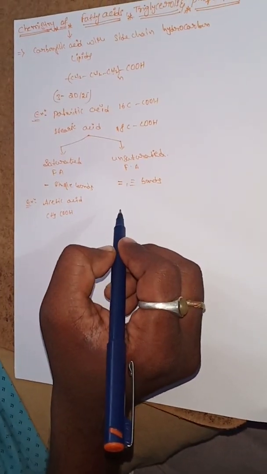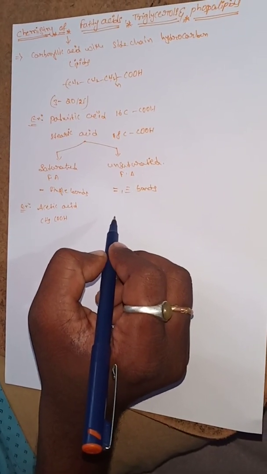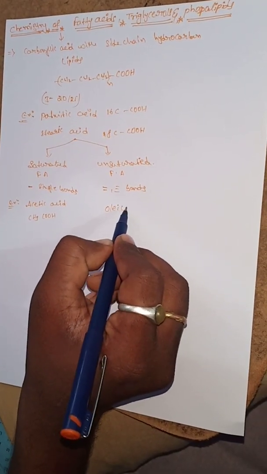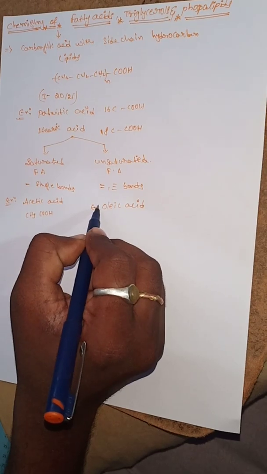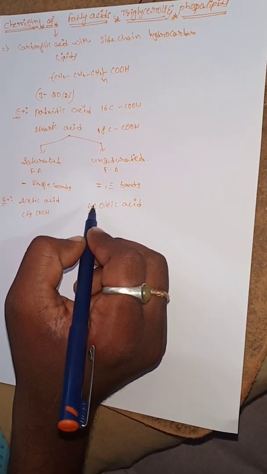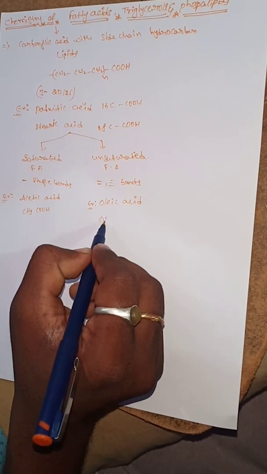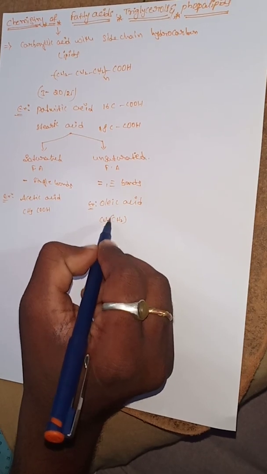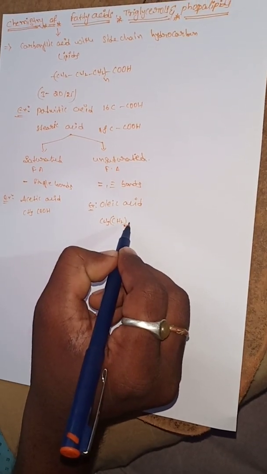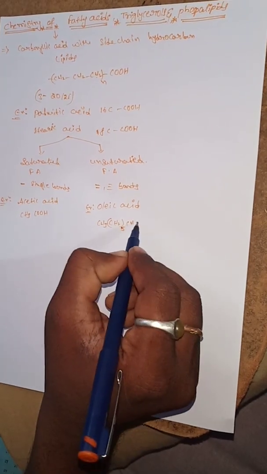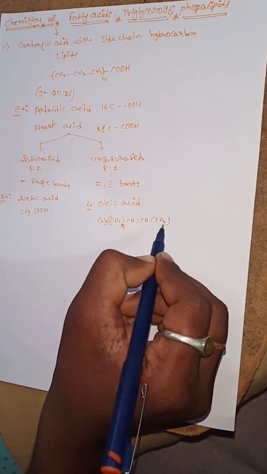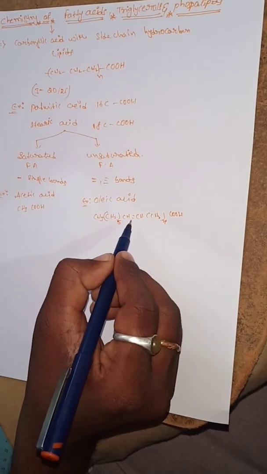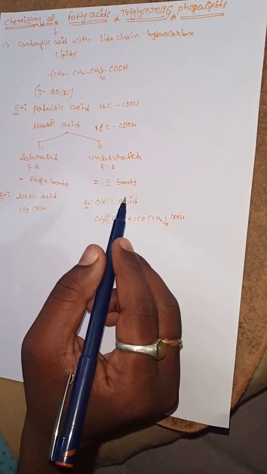Then next, what is an unsaturated fatty acid? It contains double and triple bonds. An example is oleic acid. Oleic acid contains a double bond. What is the structure of oleic acid? CH3, CH2 taken twice, 5 CH double bond CH, CH2 taken twice, 7 COOH. This is called oleic acid. Here a double bond is there, so double bond means unsaturated fatty acid.